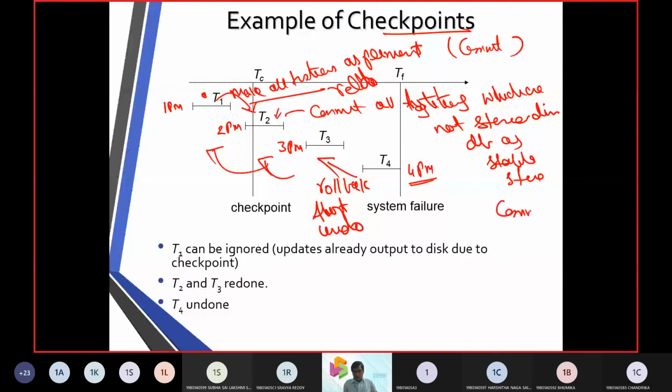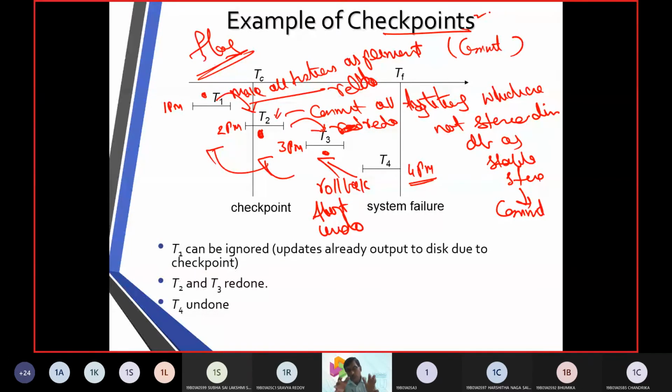Once you make a commit, then you make a redo operation. So in this way we shift from one state to another state. So putting T1, T2, T3, a point as an indicator, as a flag value, these items we are going to call a checkpoint.